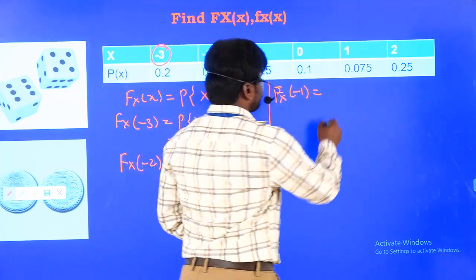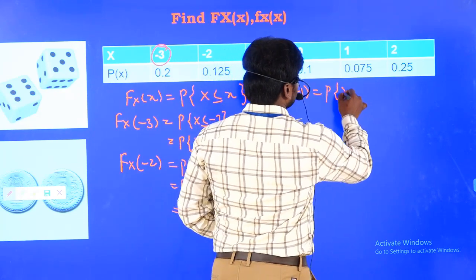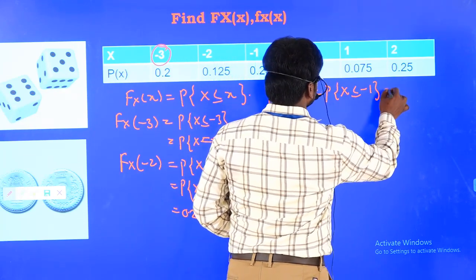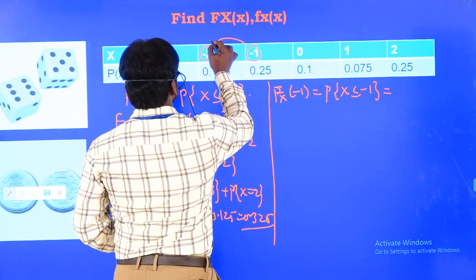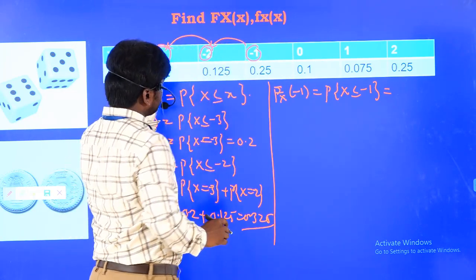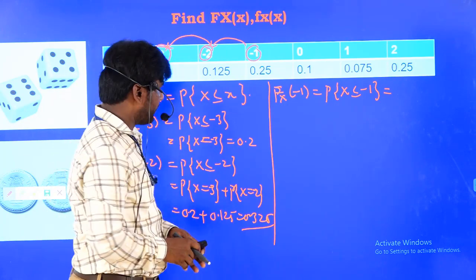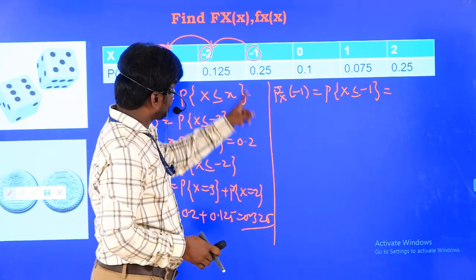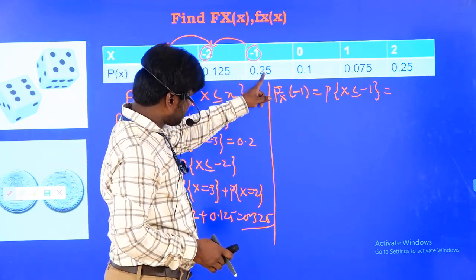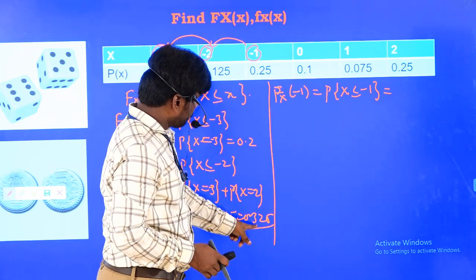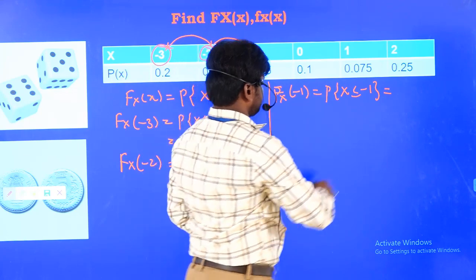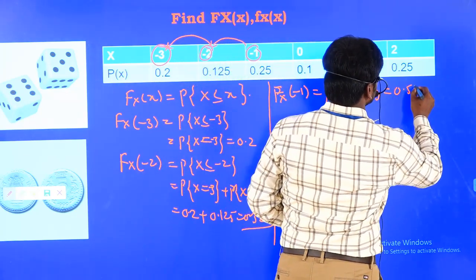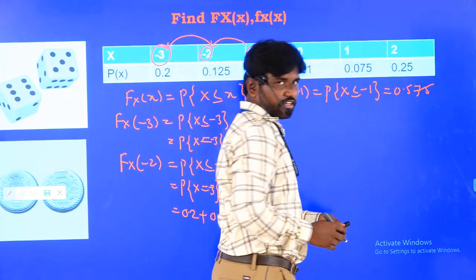In the similar way you have to calculate the probability distribution function at minus 1. At minus 1, what is the formula? Probability of X less than or equal to minus 1. That means at minus 1 it will include this value as well as this value. These three probabilities are going to be added. Already it is 0.325 up to this, so the remaining thing you have to add is 0.25. That means 0.575, if you add the three values.